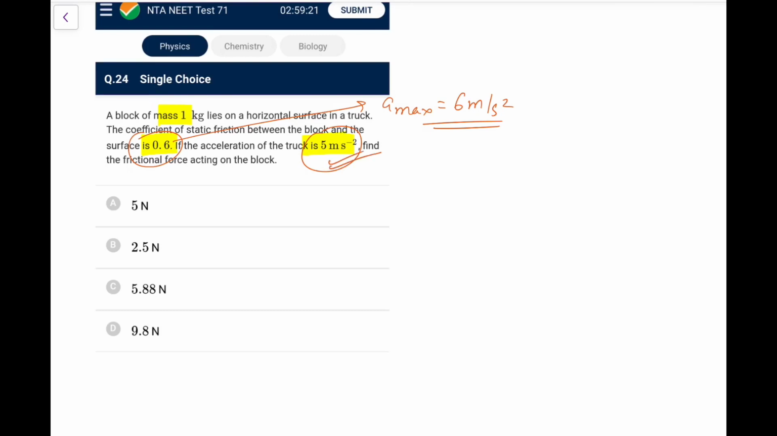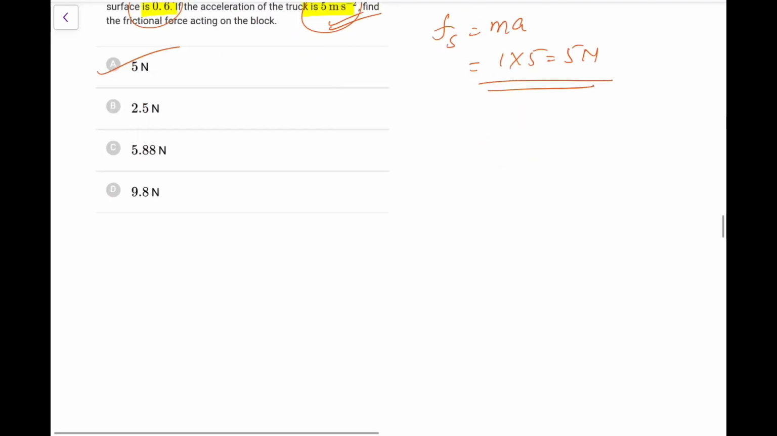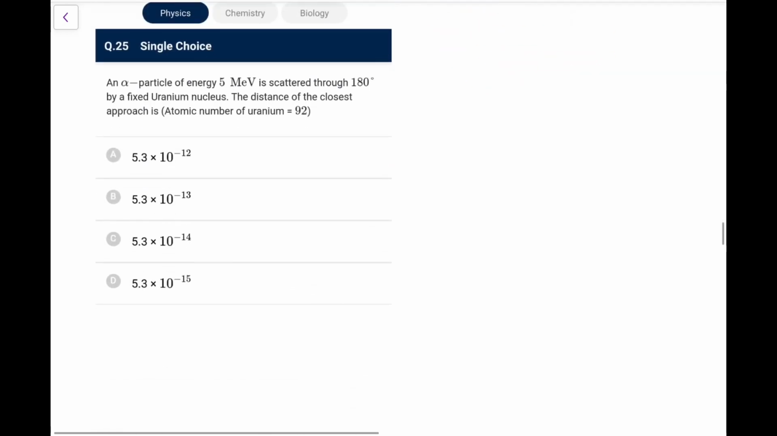So for the case of 5, yes, they will move together, and Fs will provide the necessary force, that is ma, that would be 1 into 5, that is 5 Newton. So Fs can act up to 6 Newton, but here it will act only 5 Newton, because that is what is required here. Next one, an alpha particle of energy 5 mega electron volt is scattered through 180 degree by